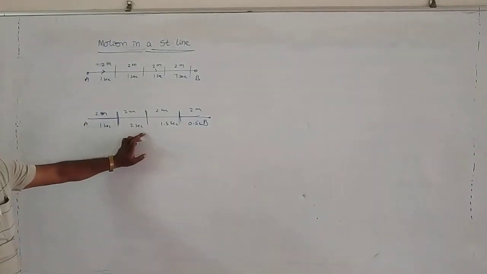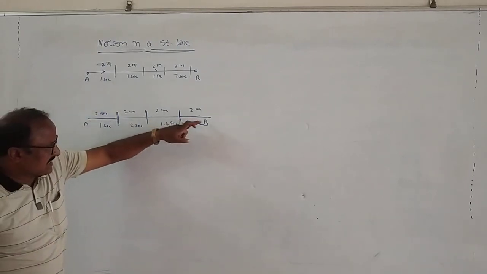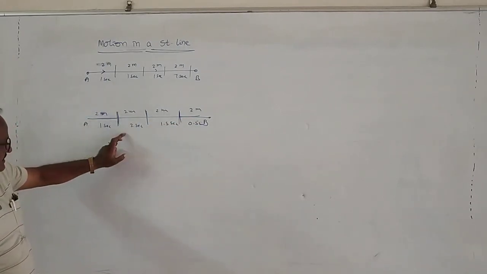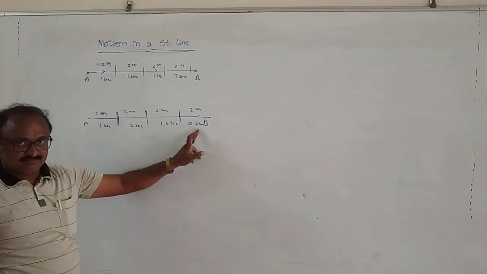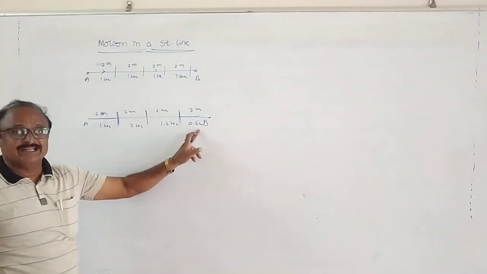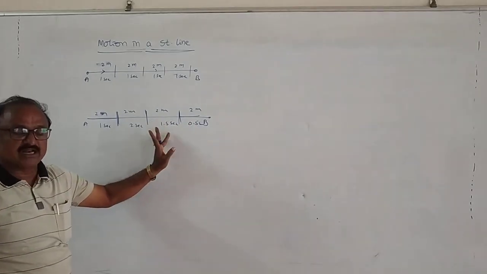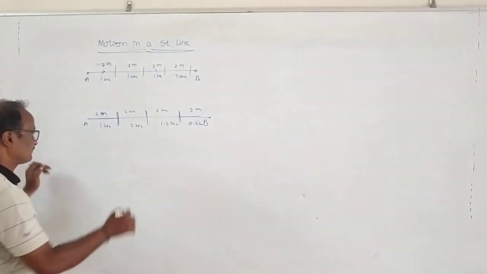Here it is moving along a straight line and covers equal displacements in unequal intervals of time. Then we can say that the particle is moving with non-uniform velocity.